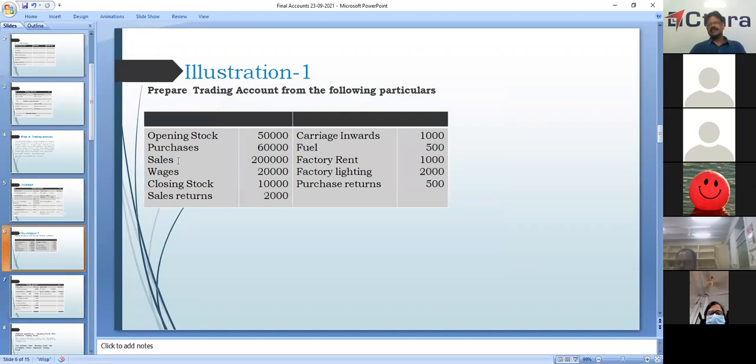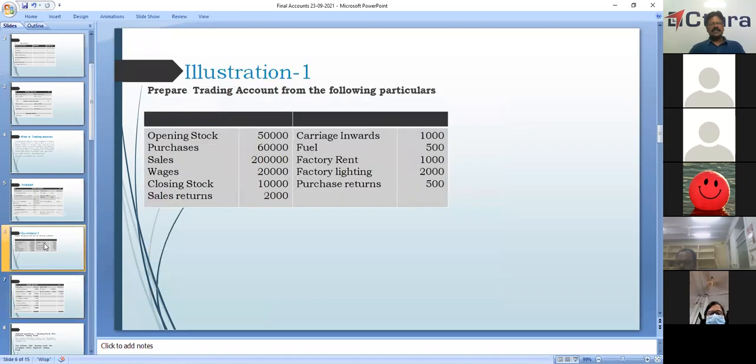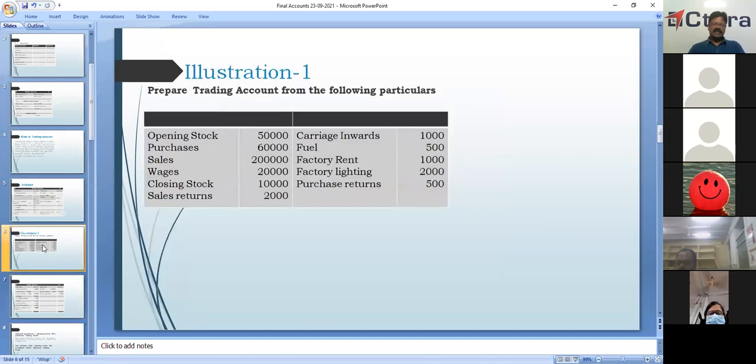What we have is sales here. Sales, 2 lakhs. Okay, yes, by credit, by sales. How much? 2 lakhs in the inner column, right? And then we also have sales returns. How much? 2,000 rupees. The sales returns are 2,000. So what we are doing? Sales in the inner column 2 lakhs less sales returns 2,000. In the outer column it is net sales, 1,98,000.